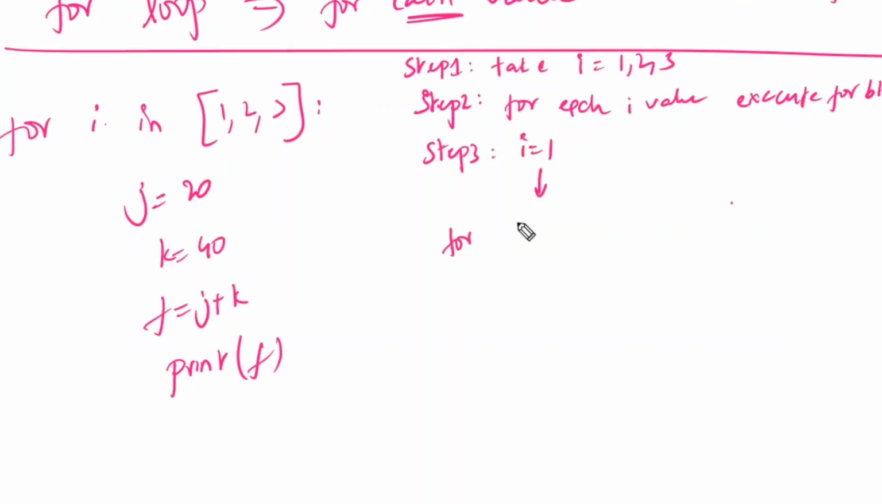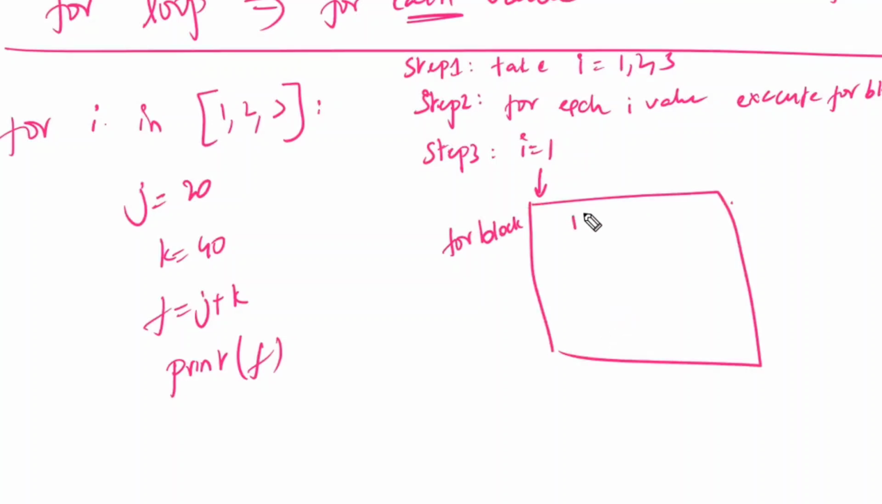In the for block, what is there? This is the for block. For I is equal to 1, I am executing the for block. That is nothing but j is equal to 20, k is equal to 40, f is equal to j plus k, that is 20 plus 40. This is f. Print f. F means 60. This has to be printed. Printed means a rectangular box. I am writing on the side in my notes: whichever is in the rectangular box, that is for the print purpose.